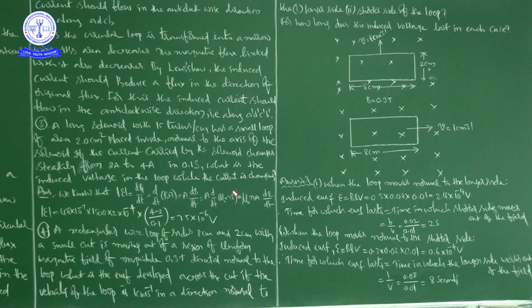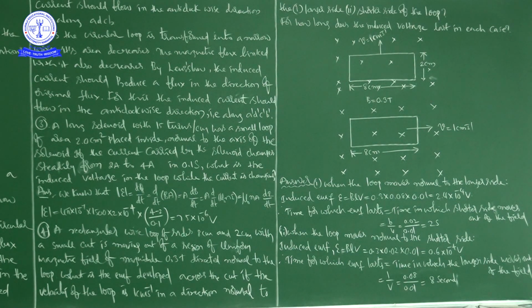B is 0.3, L is 0.08 meters. All values we have to take in SI, into V, which is 0.01 meter per second. So finally we get induced EMF as 2.4 into 10 to the power of minus 4 volts.